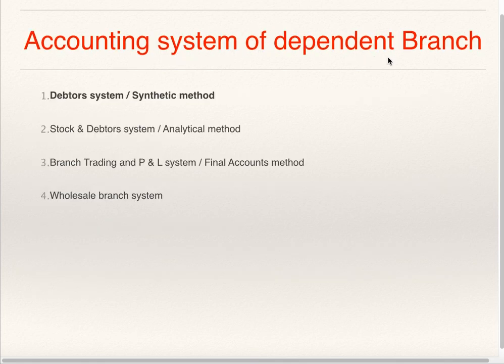Accounting system of dependent branch. There are four accounting systems of dependent branch. First is debtors system, or synthetic method. Second is stock and debtors system, which is also known as analytical method. Third is branch trading and profit and loss account, which is also known as final account system. And the fourth one is wholesale branch system. In this particular video, I will be discussing the debtors system, which is also known as synthetic method.